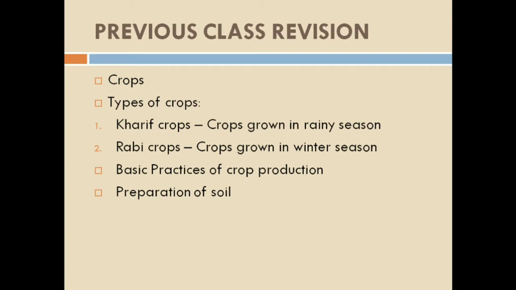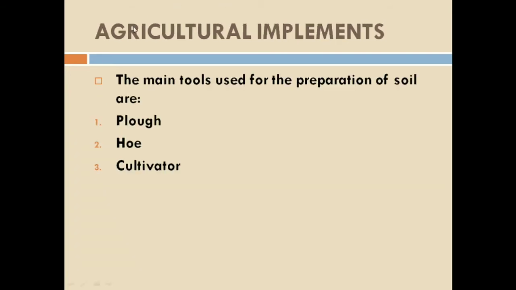So let's move ahead. Today we are going to see agricultural implements. What is the meaning of agricultural implement? Agricultural implements are the tools which are used in agriculture. The main tools used for the preparation of soil are plow, hoe, and cultivator. These are the three main tools used by the farmer for the preparation of the soil. First is plow, second is hoe, and third is cultivator. Now let's see them one by one.